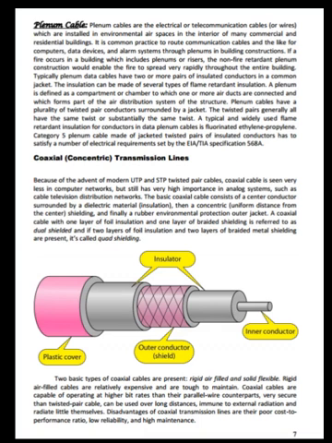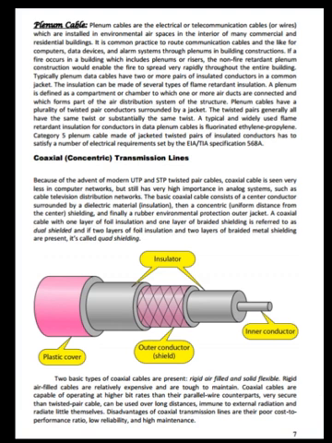Typically, plenum data cables have 2 or more pairs of insulated conductors in a common jacket. The insulation can be made of several types of flame retardant insulation. A plenum is defined as a compartment or chamber to which one or more air ducts are connected and which forms part of the air distribution system of the structure. Plenum cables have a plurality of twisted pair conductors surrounded by a jacket. The twisted pairs generally all have the same twist or substantially the same twist.